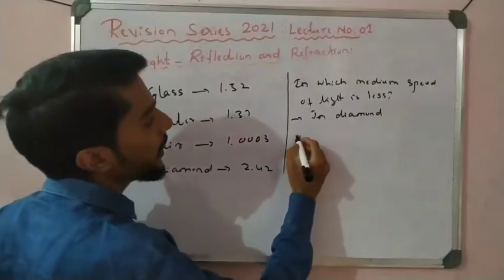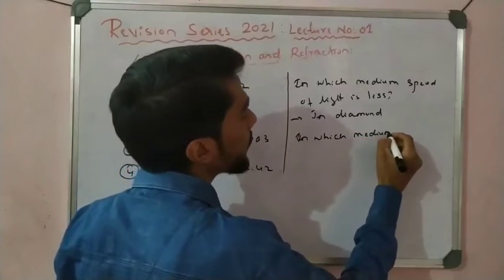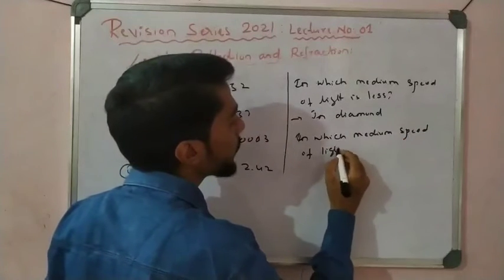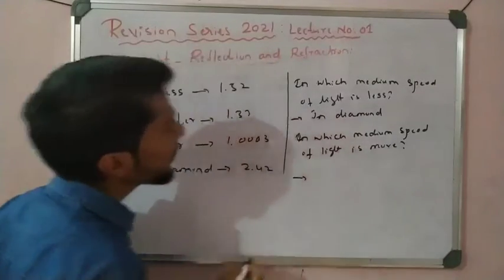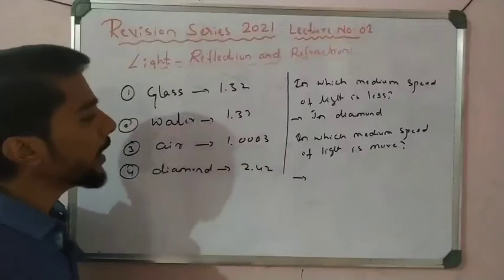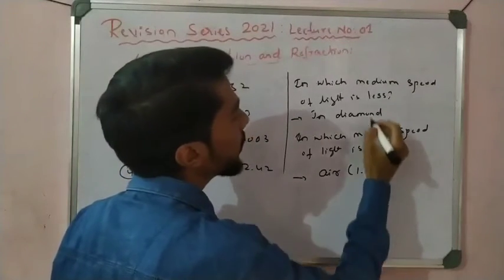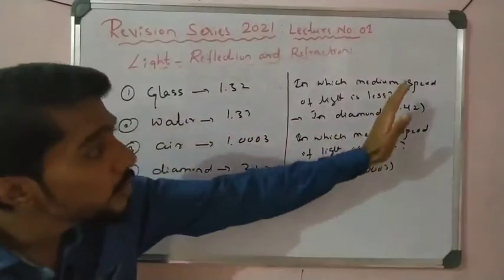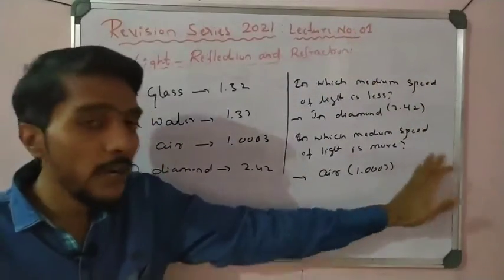Right? Now let us see, in which medium is the speed of light more or greater? See, the less refractive index. More speed means less refractive index. That is air, 1.003. Diamond is 2.42. So like that, if the refractive index is more, the speed is less. If the refractive index is less, speed is more.